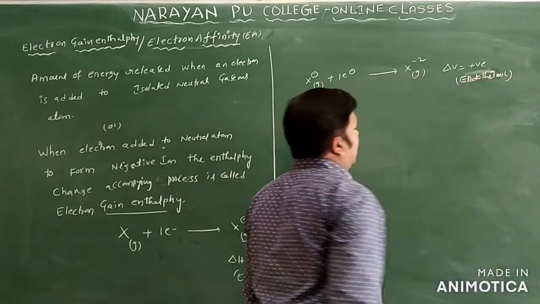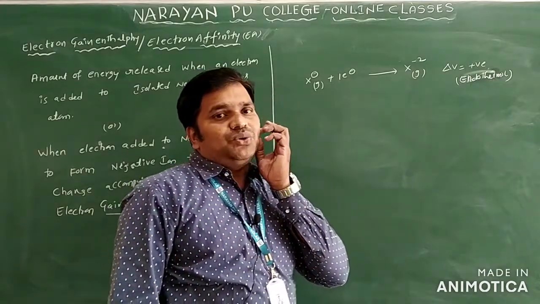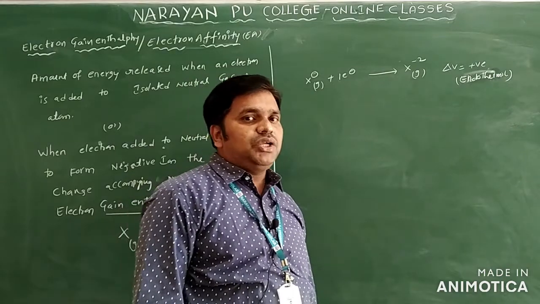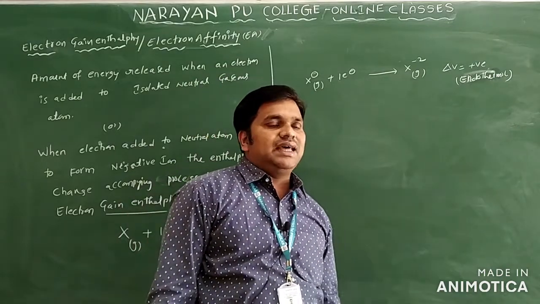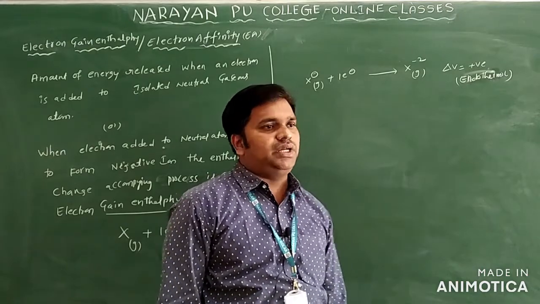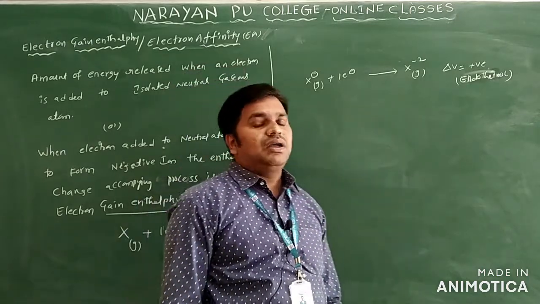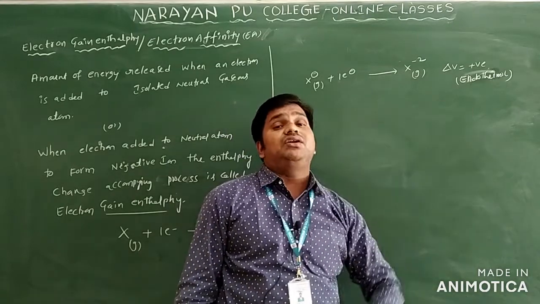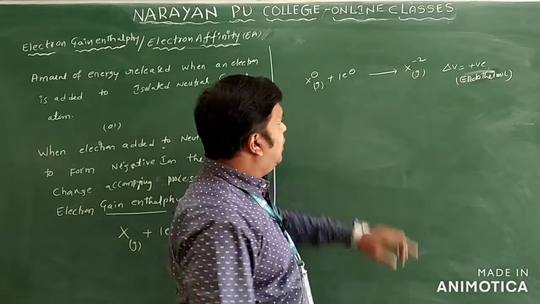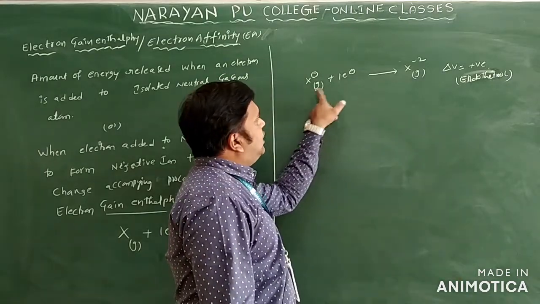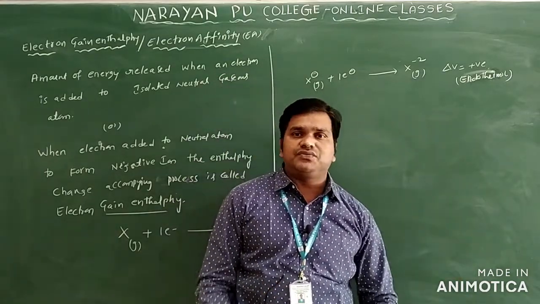When an electron is added to a uninegatively charged ion, energy is absorbed to overcome the repulsive forces. That energy is called electron affinity 2, which is always endothermic in nature. Why? When an electron is added to a negatively charged ion, there is a repulsive force between electron and electron.